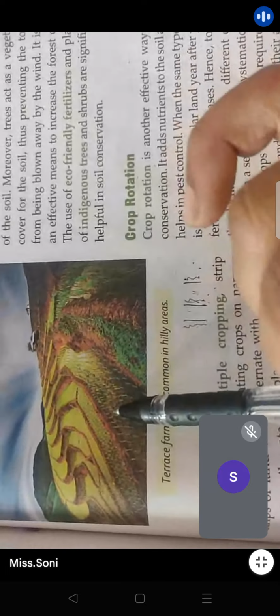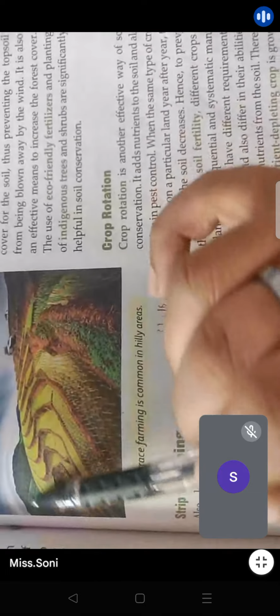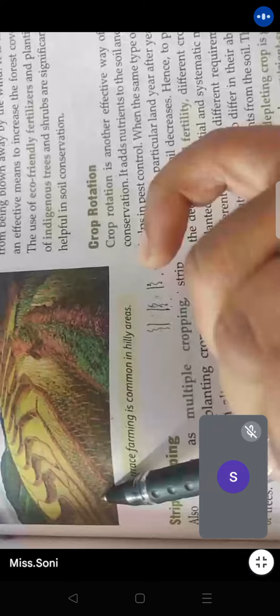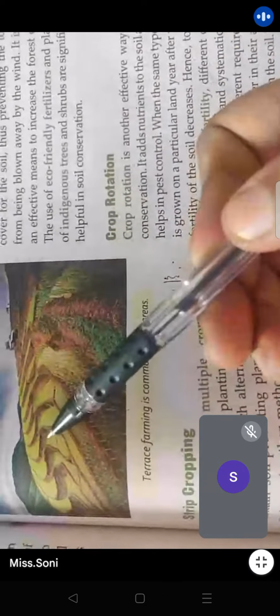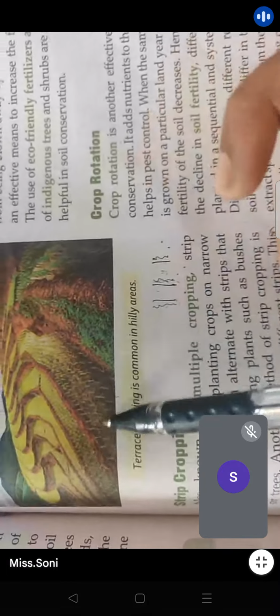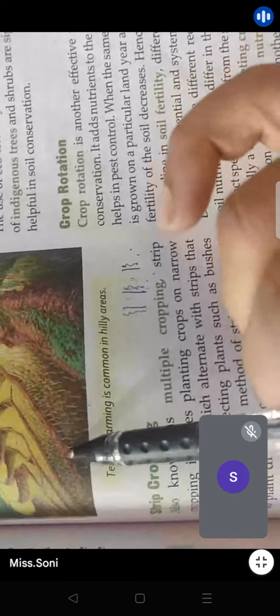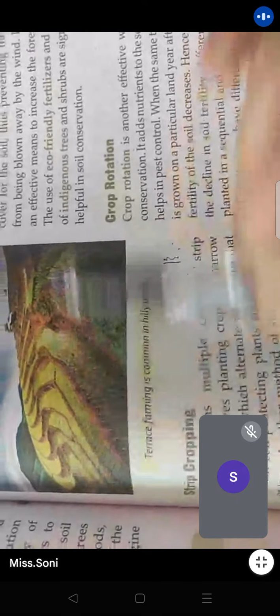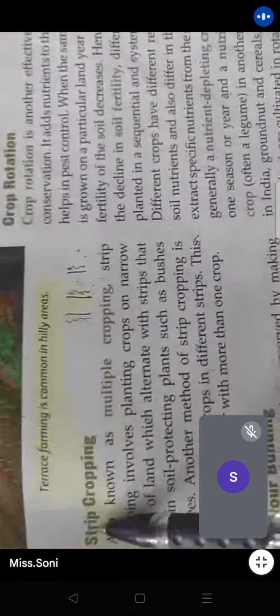Now in this again, what they do is they go with the structure of the land, and they cut those hilly areas into steps so that they can grow crops in these particular spaces. And by making boundaries, again they are doing what? Preventing surface runoff or preventing land damage. Very clear, very easy. Next is strip cropping.